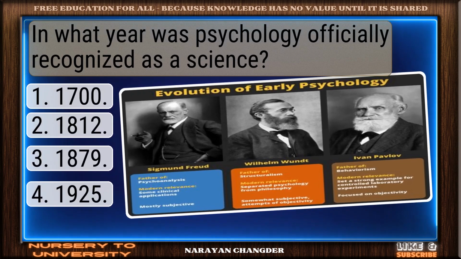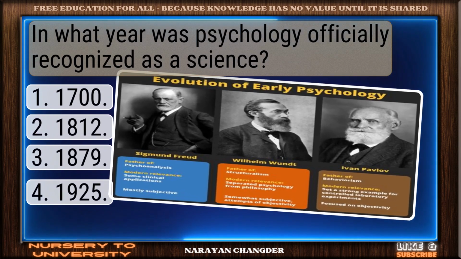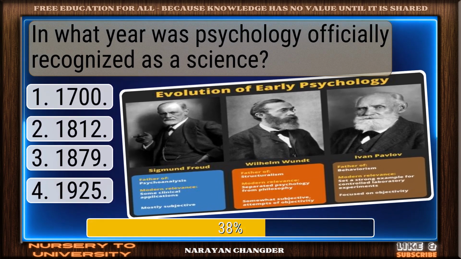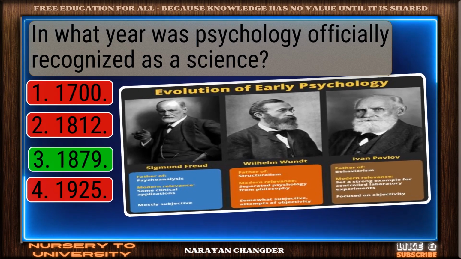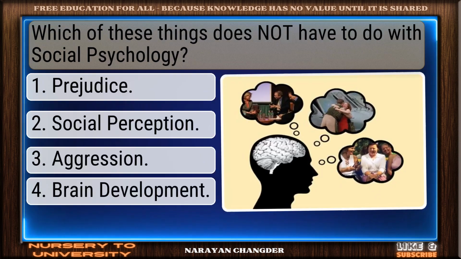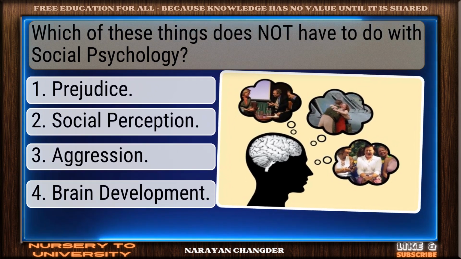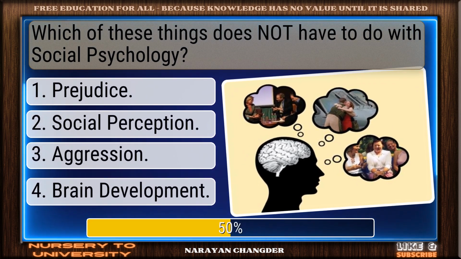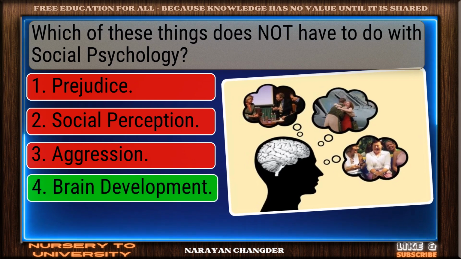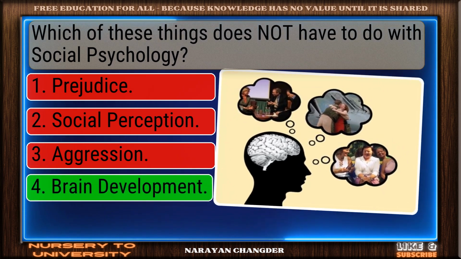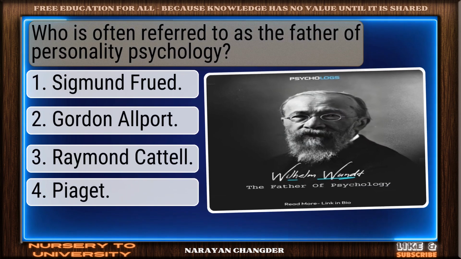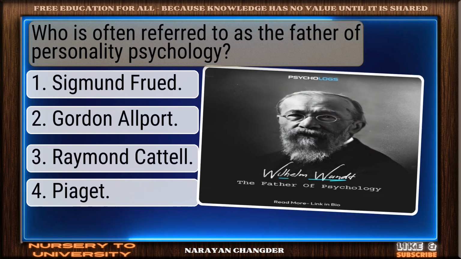In what year was psychology officially recognized as a science? Correct response, 1879. Which of these things does not have to do with social psychology? Brain development. Well done.